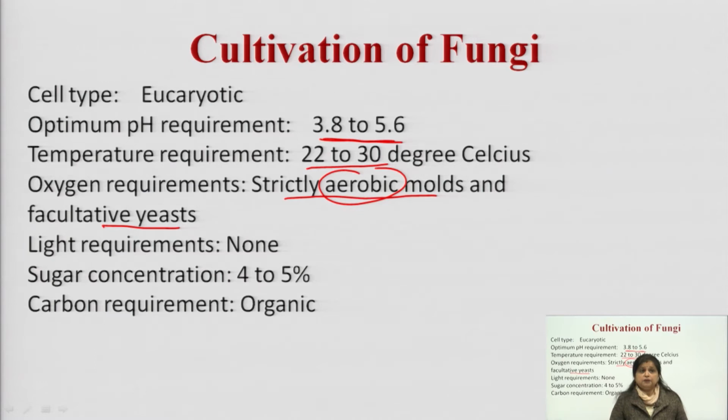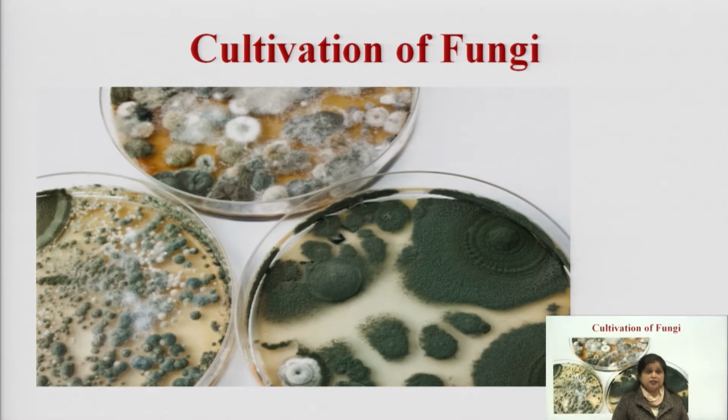After that comes light requirements: they do not require any light for growth. The sugar concentration we have to put in the range of 4 to 5%, and the carbon requirement is organic. As they need organic carbon, they are also known as chemoorganotrophs. We also use the word organotrophs for species like fungi, because they get their carbon from an organic source only. That is why they are known as organotrophs.